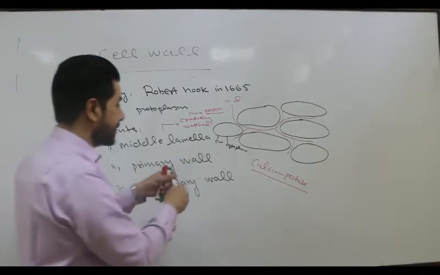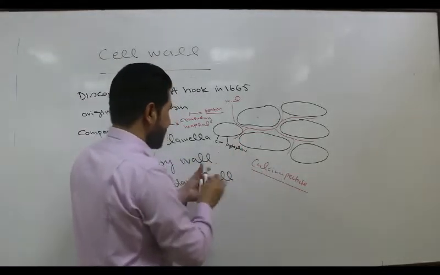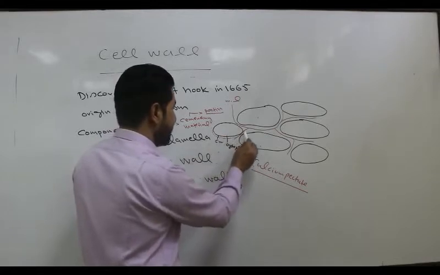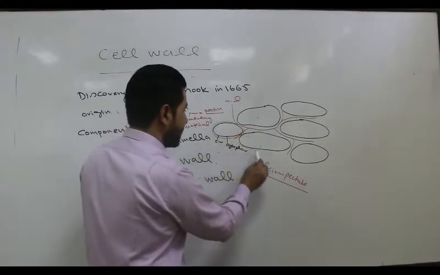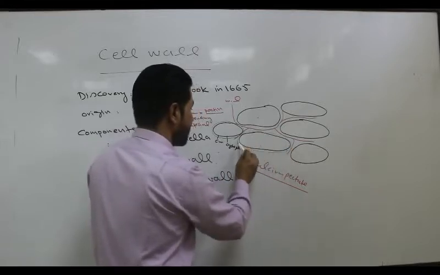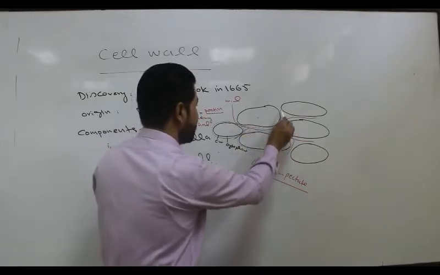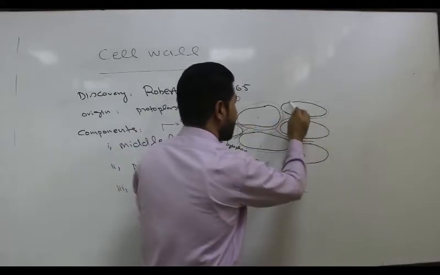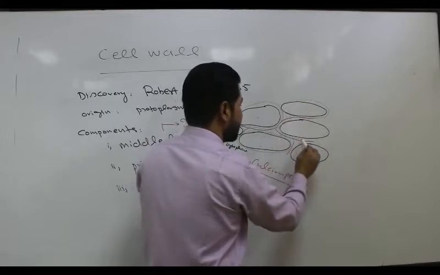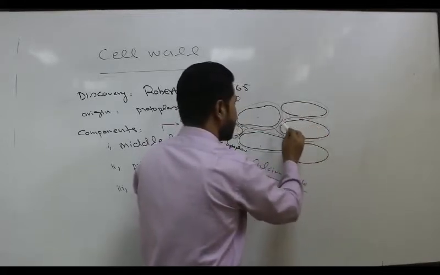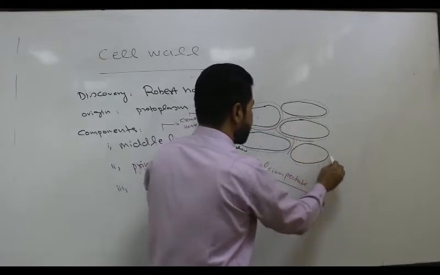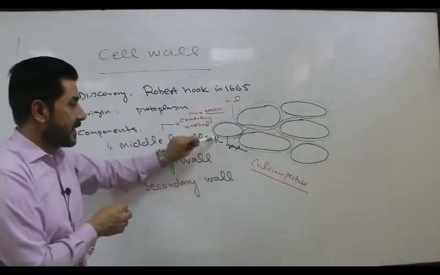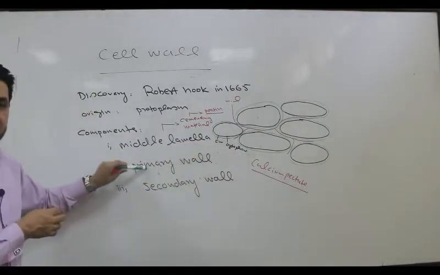Primary wall. This is the cell membrane and this is the primary wall, which is indicated by the green line. These are the primary wall. Primary wall is the first formed wall which surrounds the cells, and its formation occurs outside the cell, that is, outside the cell membrane. So this is called the primary wall.